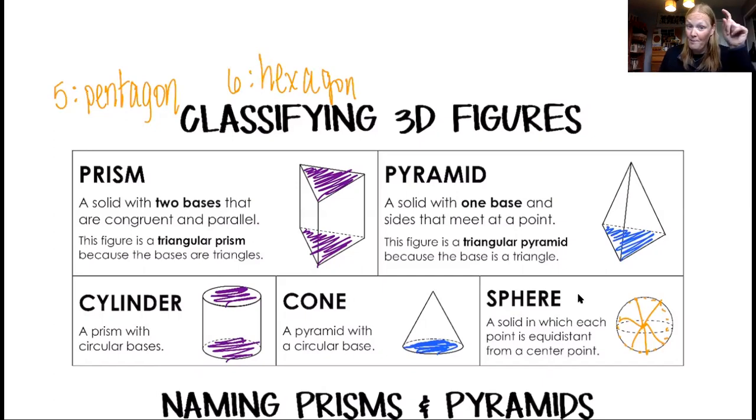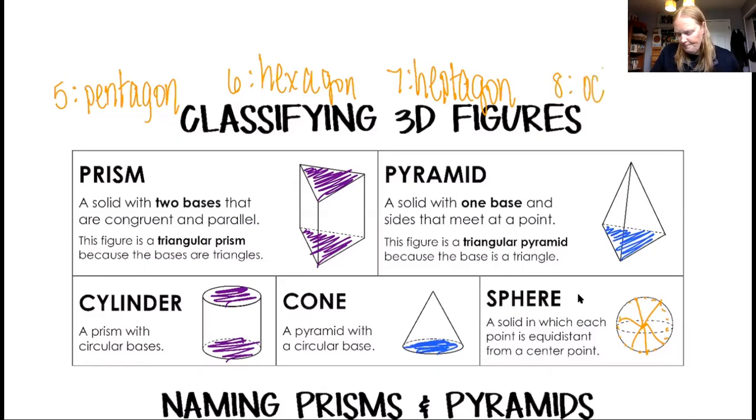Seven's kind of a tricky one. Does anyone remember what seven is? Heptagon. Yeah. So we've got heptagon. Okay, so gon just means sides. It's a seven-sided thing. Okay, and then eight, everyone usually knows eight. So the shape of our stop sign, it's an octagon.